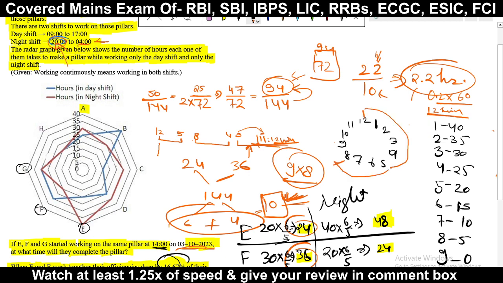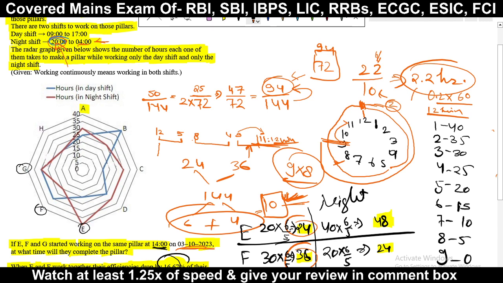Then at 8 o'clock the night shift started, and when it comes to this point the date changes and it becomes date 1 to 2, the second date starts. Then it keeps continuing, and in the morning they work up to 11 o'clock only. So the date here was 2nd January, or we can say 2/1/23.